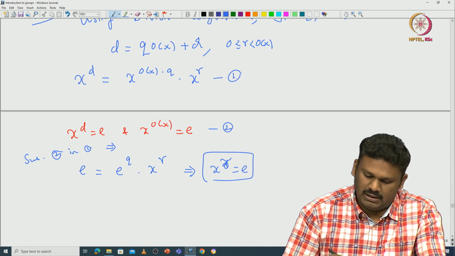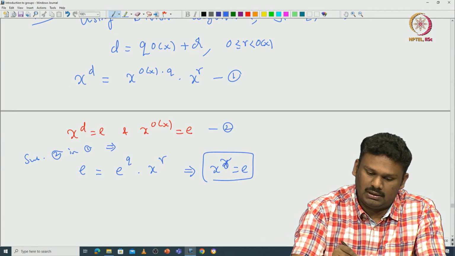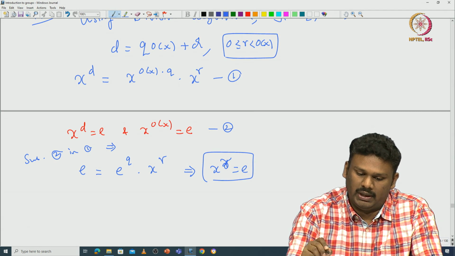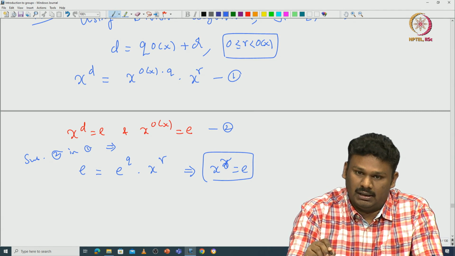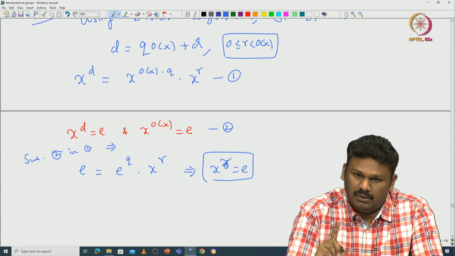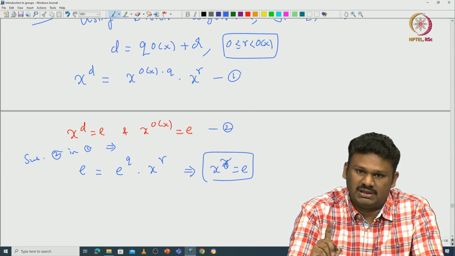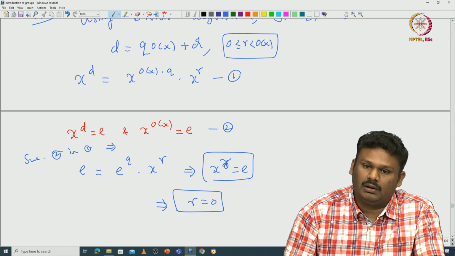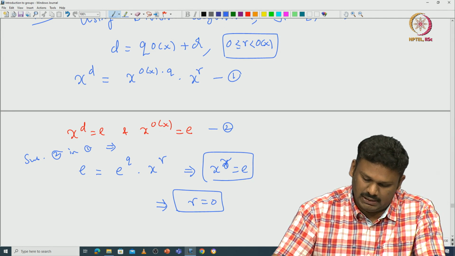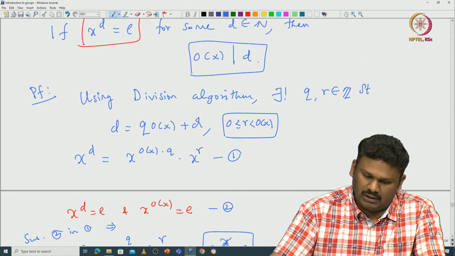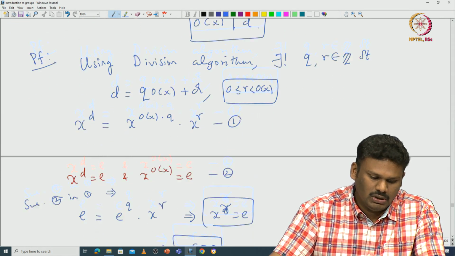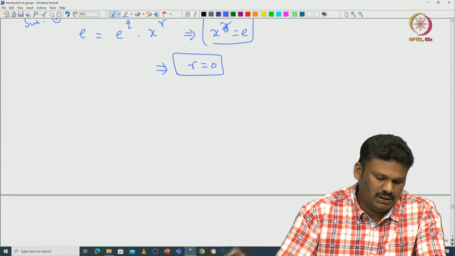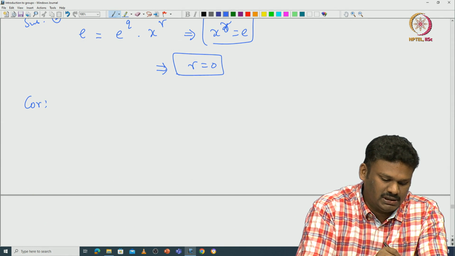Now note, what is the property of R? R is some non-negative number less than the order of X, but by definition the order of X is the minimum positive natural number such that X power R is identity. So that means this R has to be 0. Okay. So that proves that the order of X must divide D. Now using this lemma, you can immediately write down this corollary.